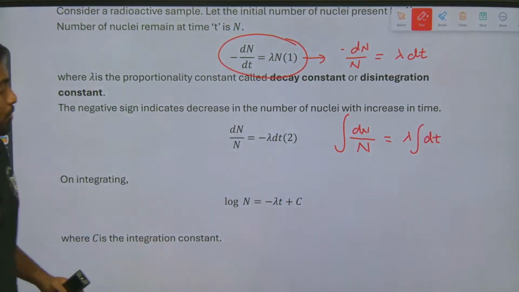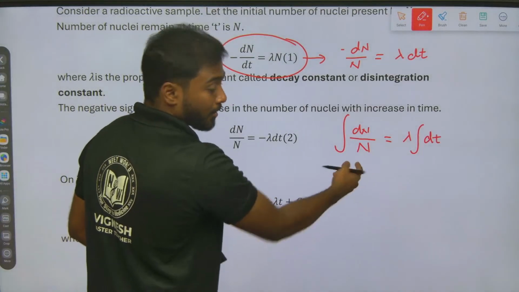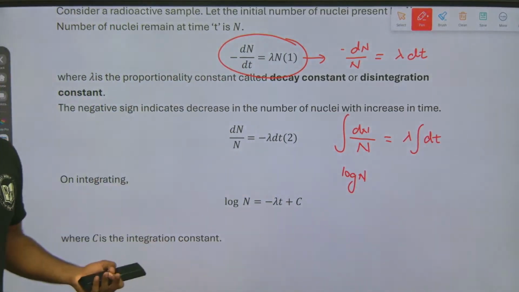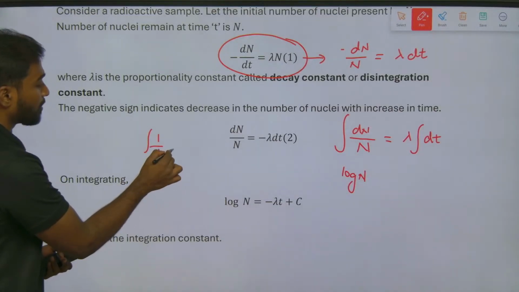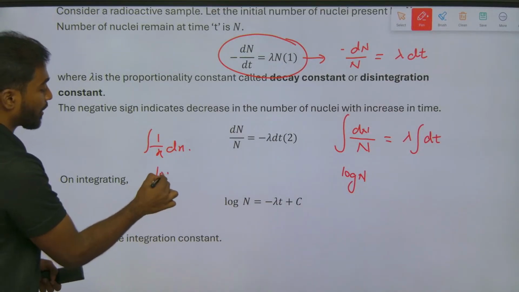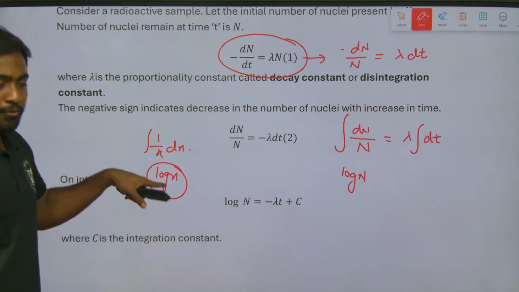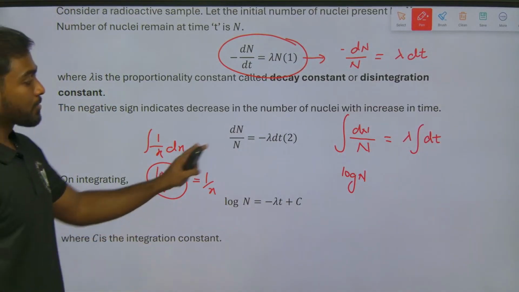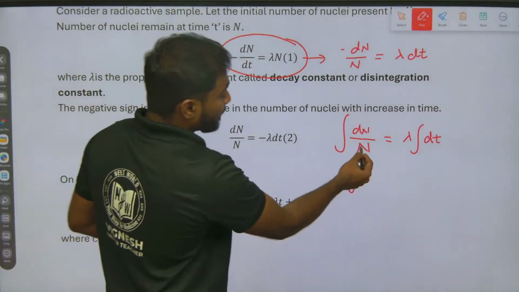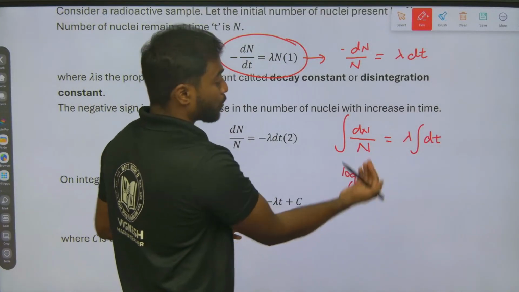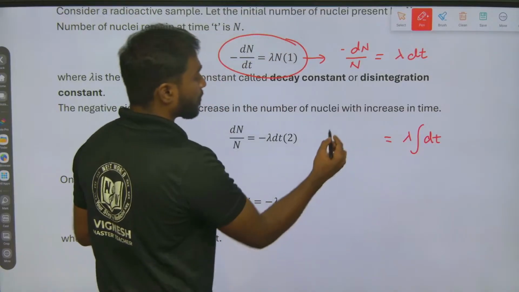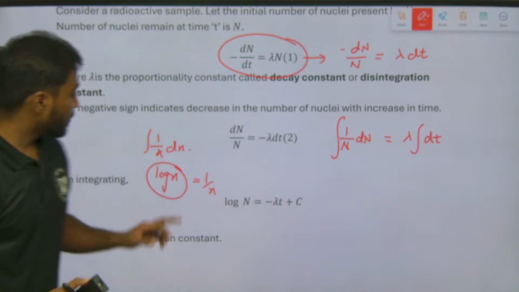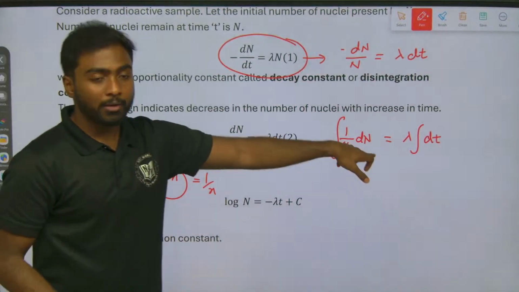So the integral of 1 by N is log N. How are we saying 1 by N is log N? The integration of 1 by x with respect to dx is log x. What is the differentiation of log x? It is 1 by x. Similarly, we are integrating 1 by N with respect to dN. Let me write that properly so that it will be clear. 1 by x into dx, so 1 by N into dN.